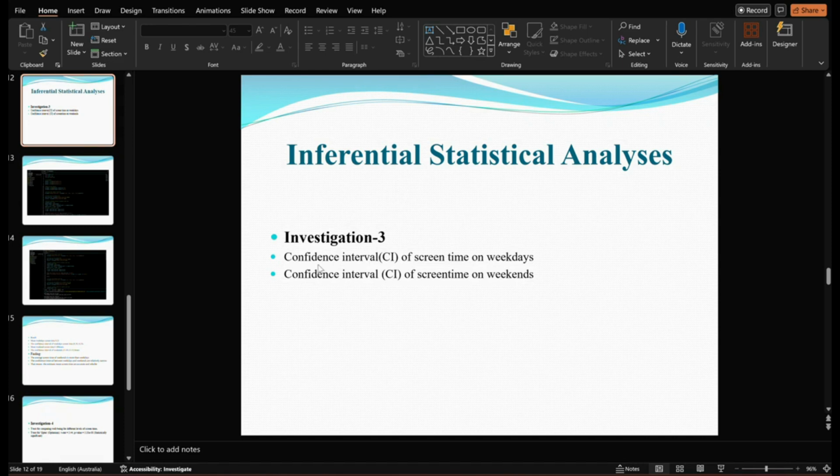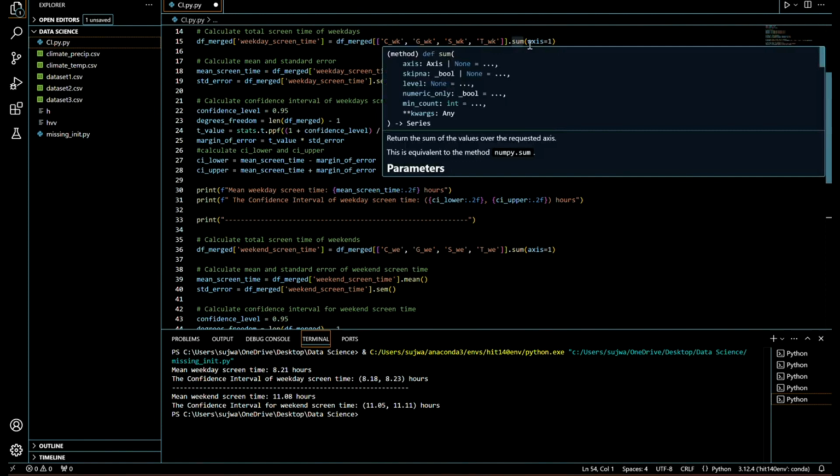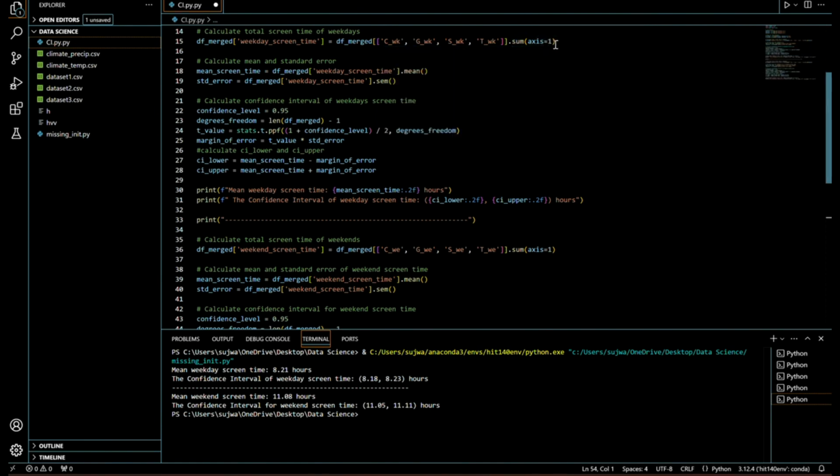In this presentation, I have investigated the confidence interval of screen time on weekdays and on weekends. So let's go to the formula. First I find the total screen time of weekdays for CWE, GWE, SWE, and TWE, in which sum with axis equal to 1 is used to add the values in the same row across different columns. Then I found the mean and standard error using the mean function and the sem function.